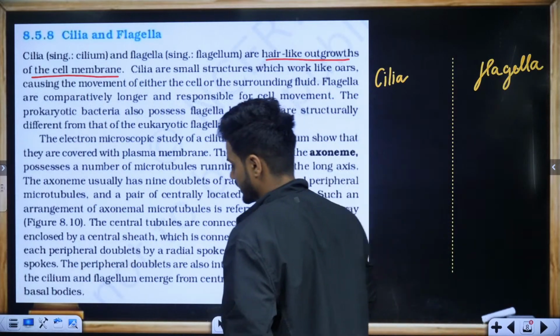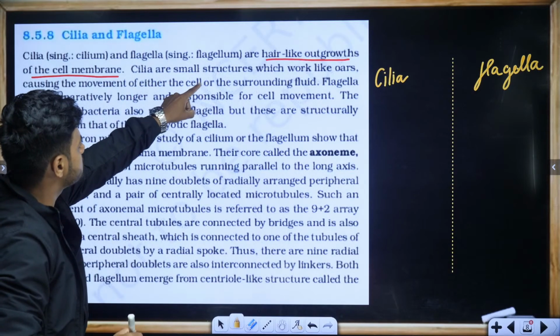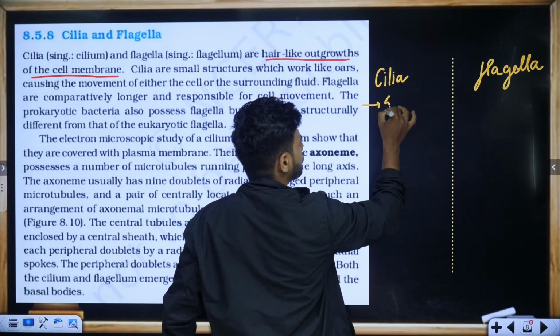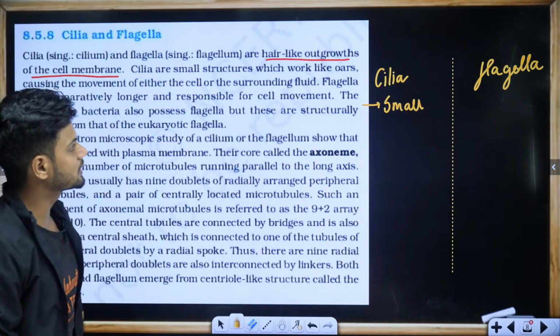Cilia and flagella. Write down. Okay, let's read one more time. Cilia are small structures which work like an oar.